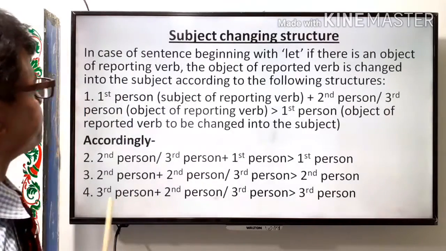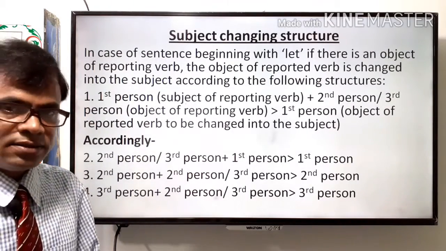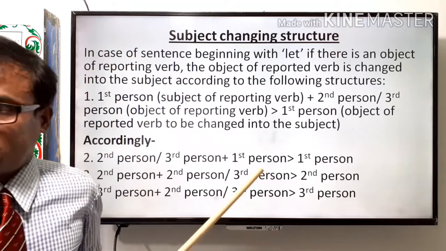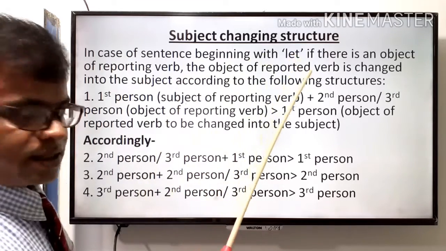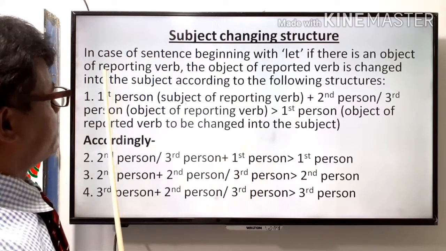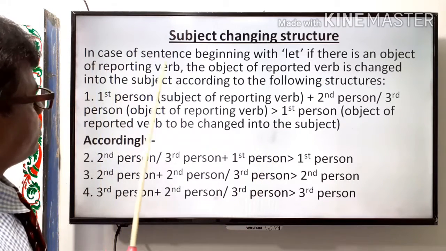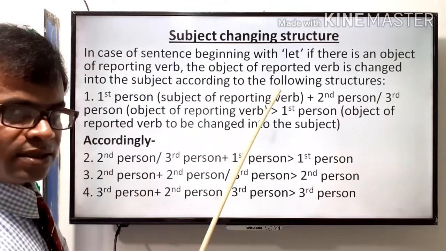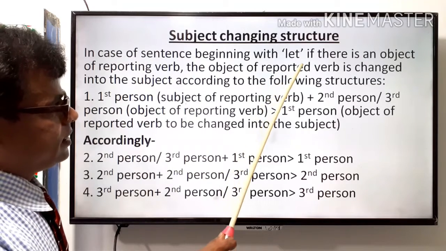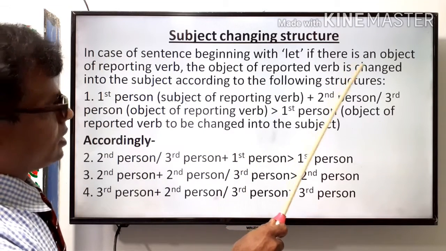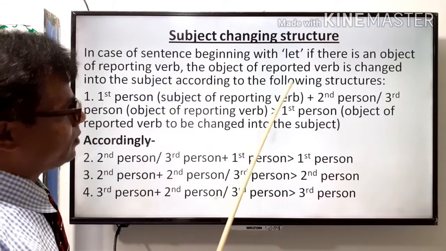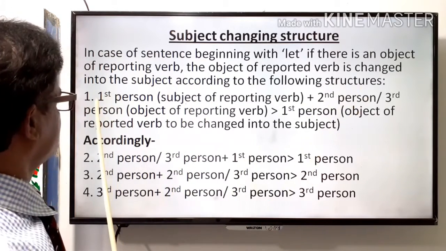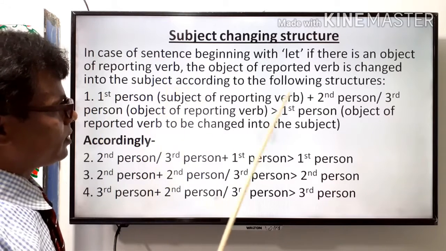Next, here you can see subject changing structure. Here, in case of a sentence beginning with let, and if there is an object of the reporting verb, the object of the reported verb is changed into the subject according to the following structures.